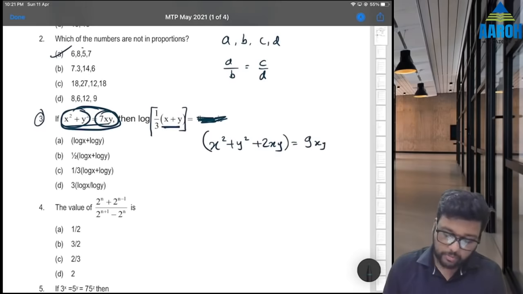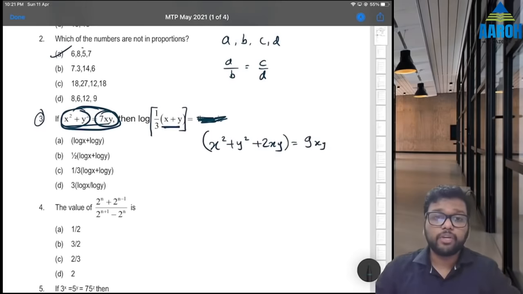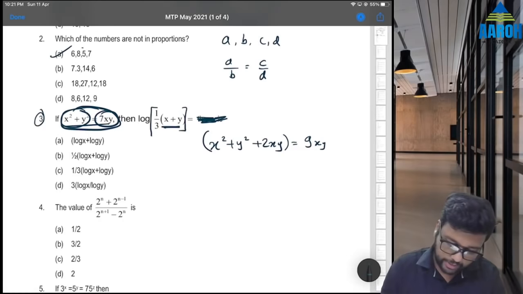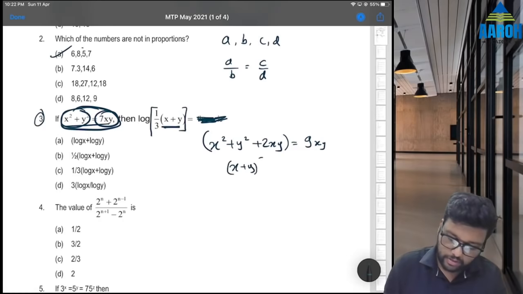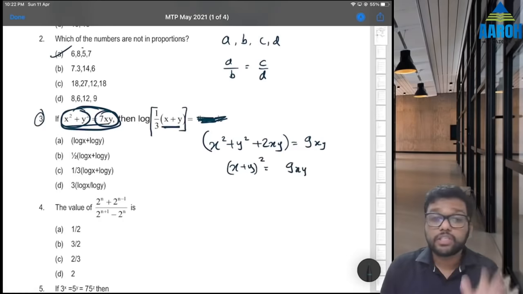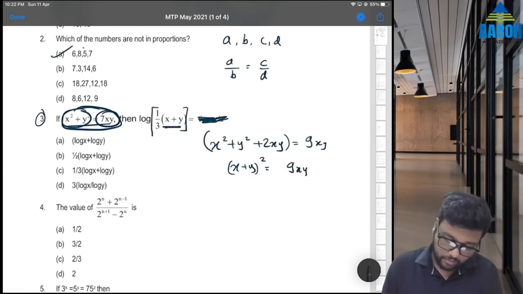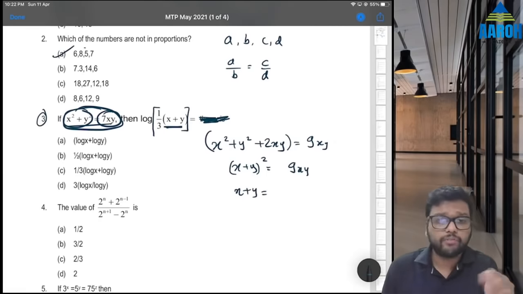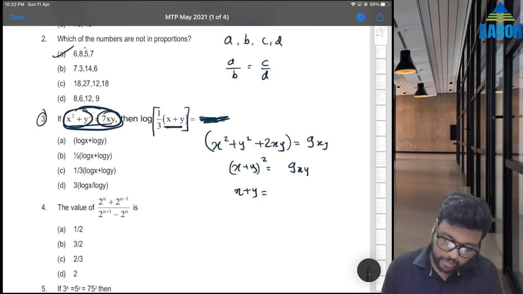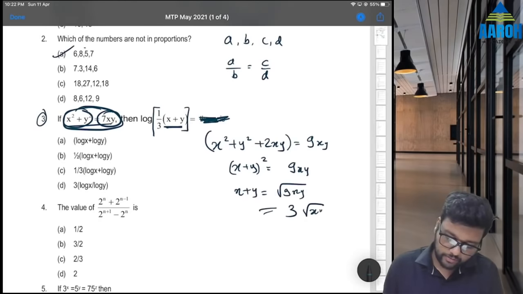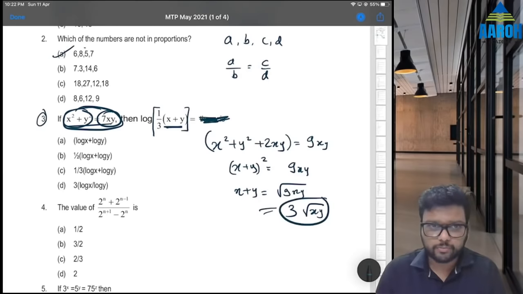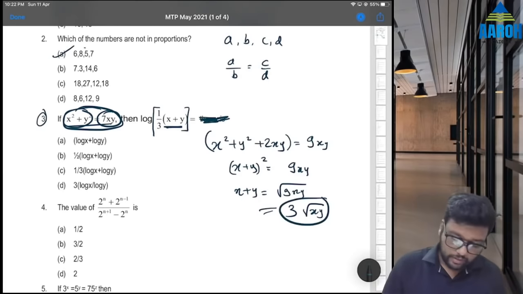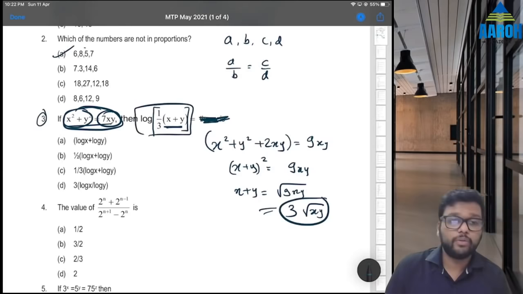Now we know that x square plus y square plus 2xy, this formula of a square plus 2ab plus b square, is x plus y bracket square, which is equal to 9xy. So now we can get value of x plus y. What will be x plus y? We have to take root. So root of 9xy will be 3 root xy. Fine. Now let's see if we can substitute the value here.